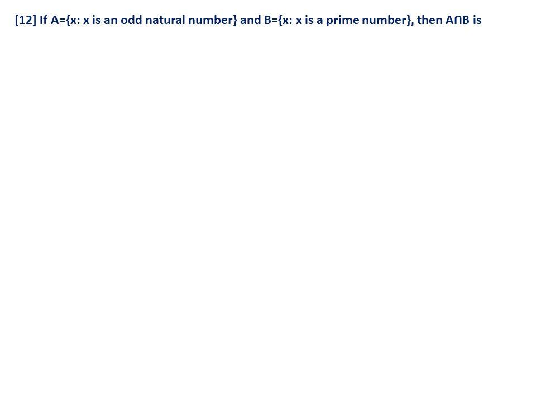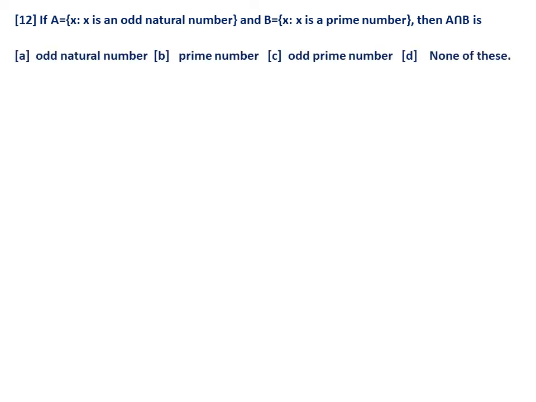Next question. The set A is the set of X such that X is an odd natural number. Set B is the set of X such that X is a prime number. Now, what is A intersection B? There are 4 options: odd natural numbers, prime numbers, odd prime numbers, and none of these.